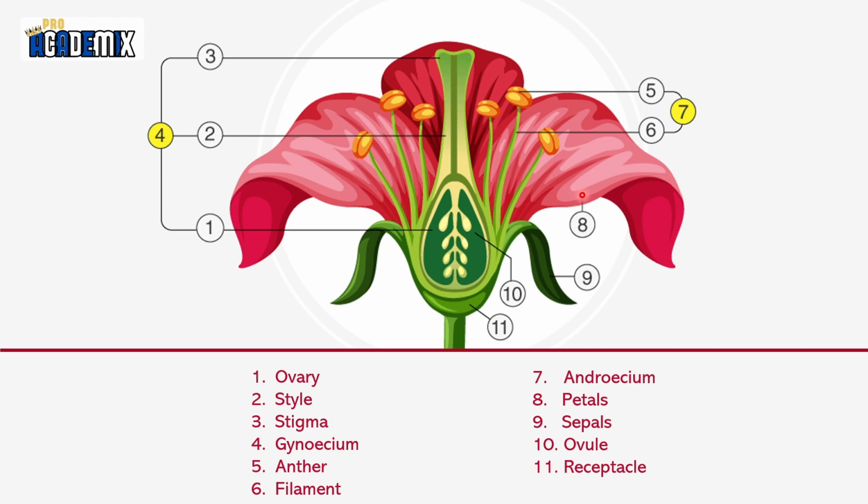These are petals. These things everyone knows. Petals are so colorful. These are sepals which protect the bud. When the flower is in bud form, these sepals protect it. After blooming, the sepals fall like this. This is the ovule and this is the receptacle. Okay.